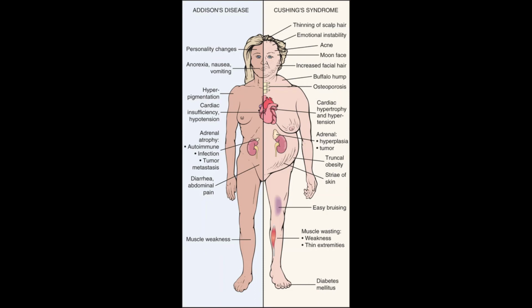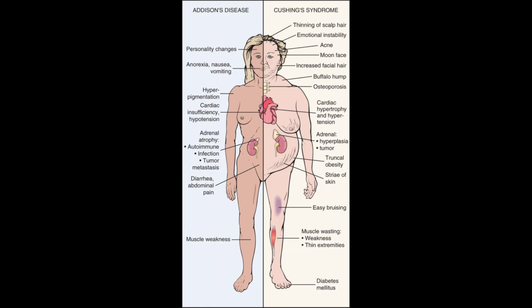A buffalo hump can develop on the back. It looks like a dowager's hump, but a little bit smaller. This is actually in between the neck and the shoulder, more so than on the back of the top thoracic spine that you would see in a dowager's hump. This buffalo hump is exactly what it looks like, the hump between the neck and the shoulder.